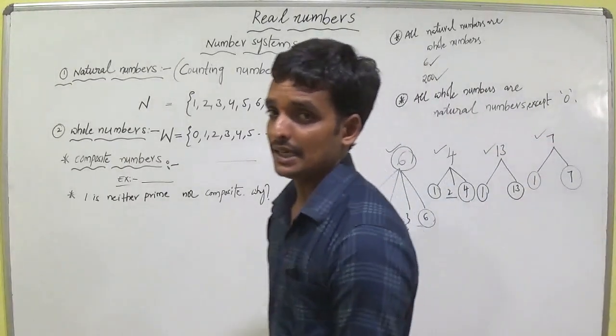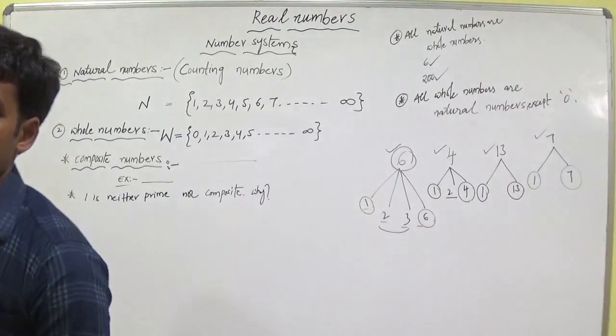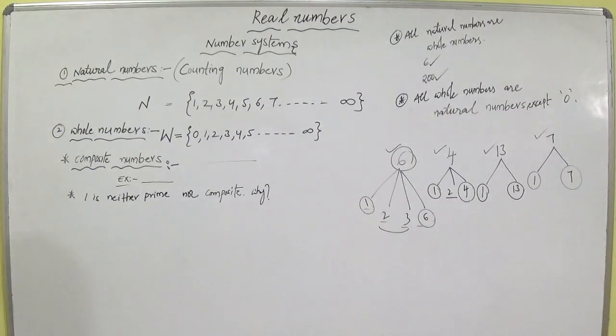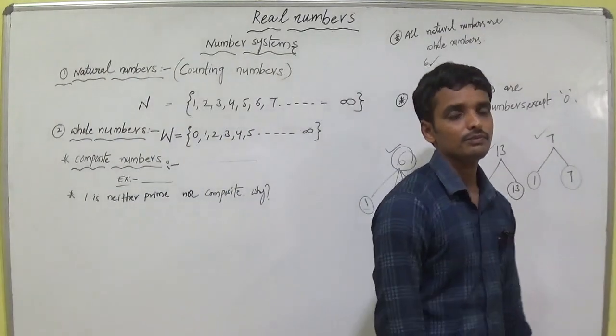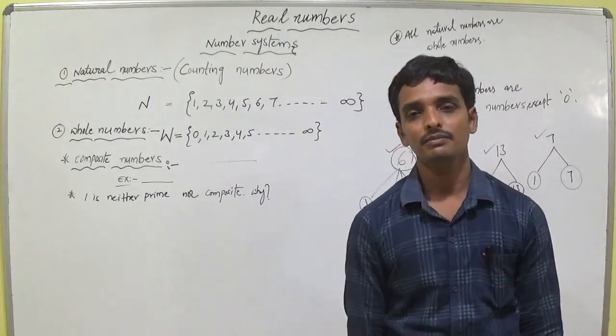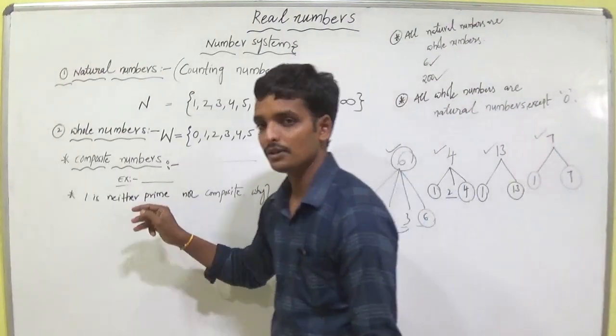Every number is either prime or composite except one. Why? Can you tell the answer? Tell me, I want the answer.